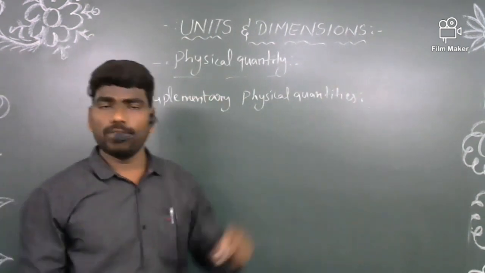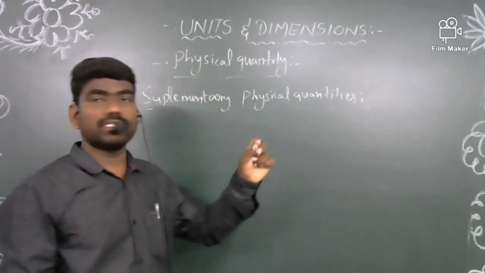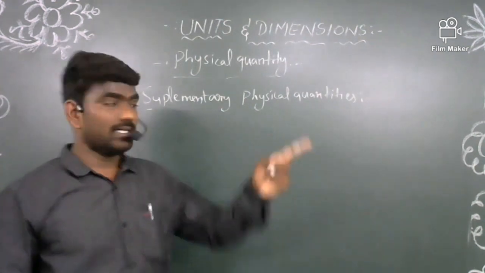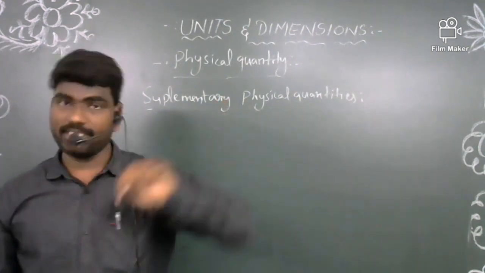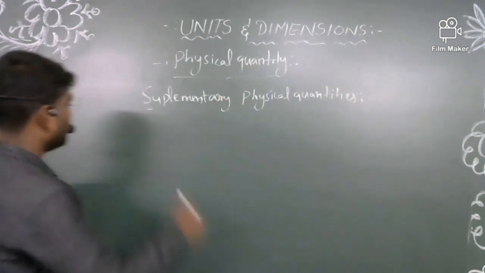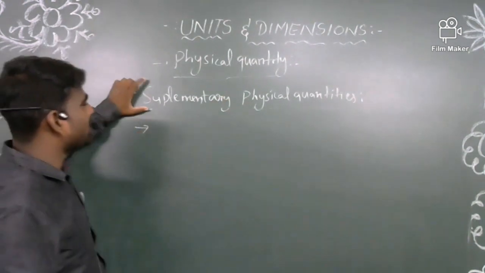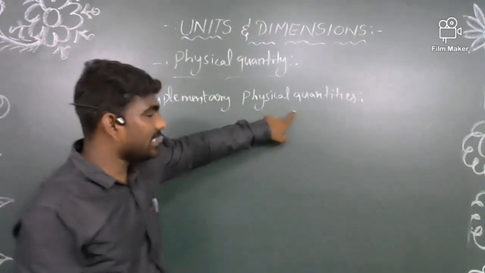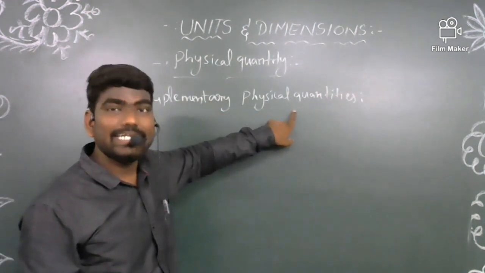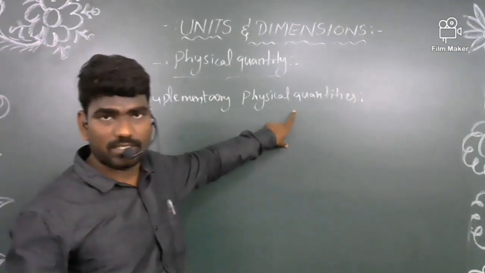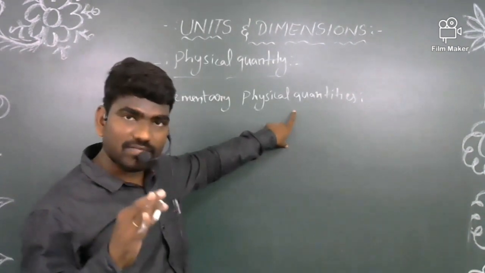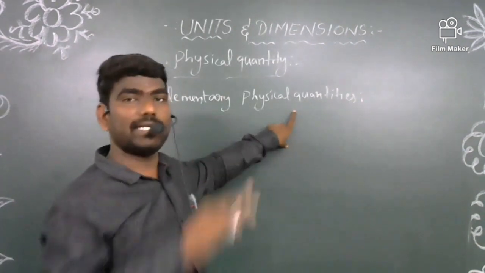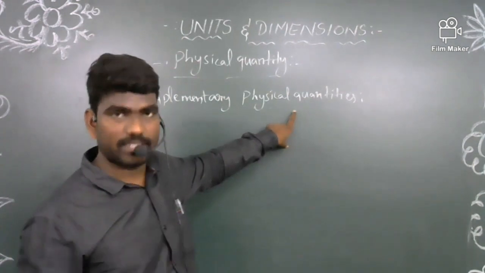It is very simple. In the same way, the fundamental physical quantities are limited, these supplementary physical quantities are also limited. And simply, you can define that supplementary physical quantities are physical quantities which are independent, like fundamental physical quantities. We all know that fundamental physical quantities are independent of other physical quantities.